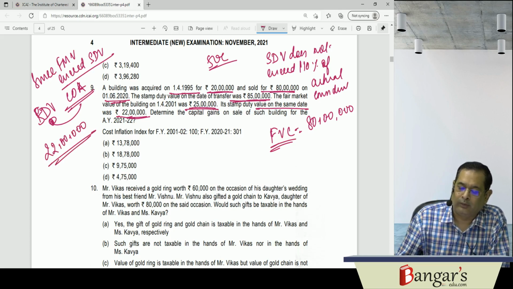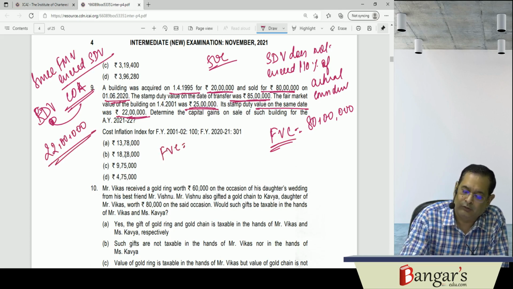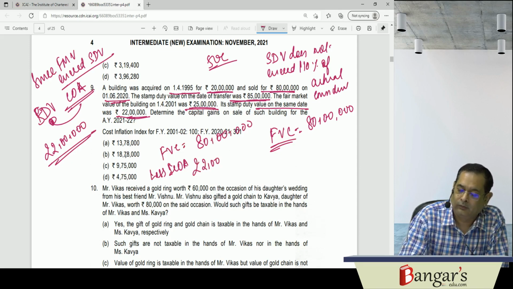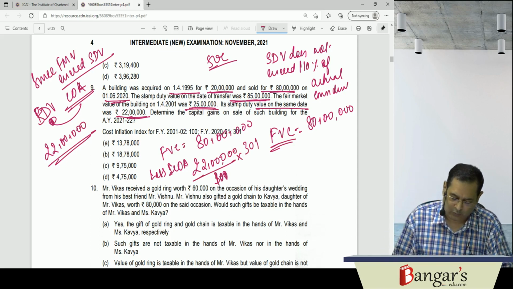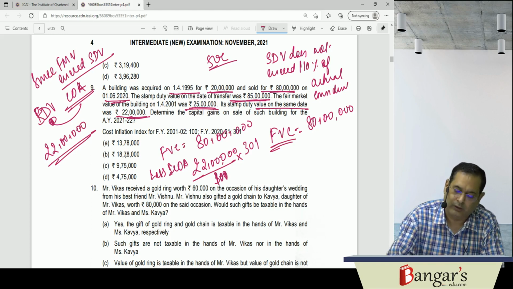We are required to determine the capital gains. The full value of consideration is 80 lakhs less indexed cost of acquisition, that is 22 lakhs divided by 100 into 301. So it is 22 lakhs, which gives you 66 lakhs and 22,000 rupees. That is the indexed cost of acquisition.